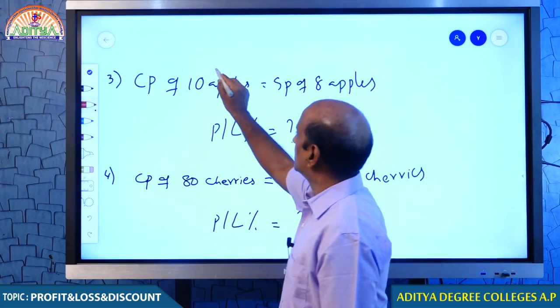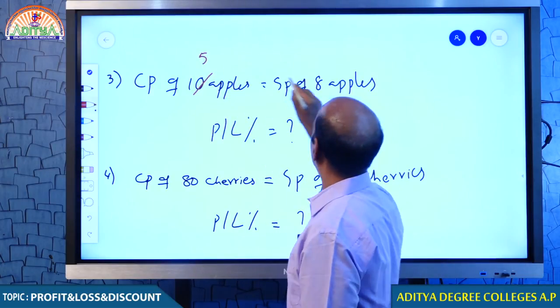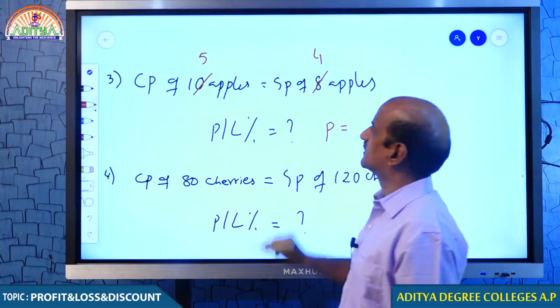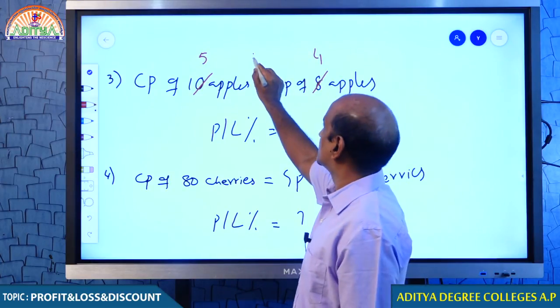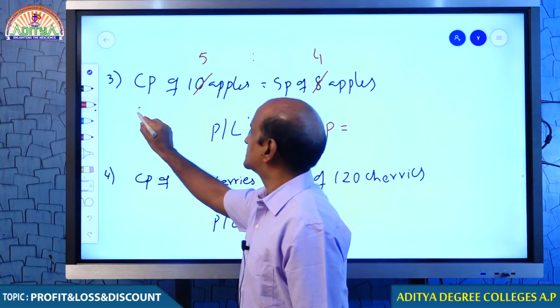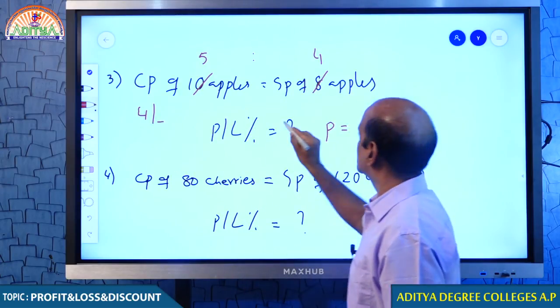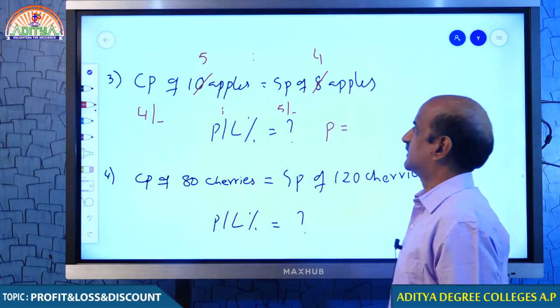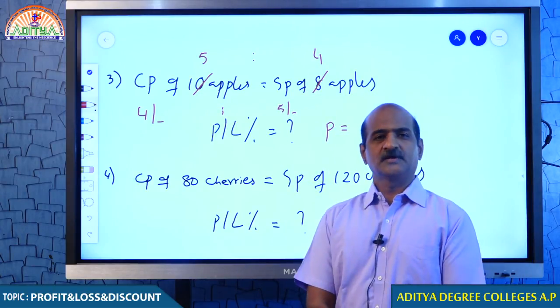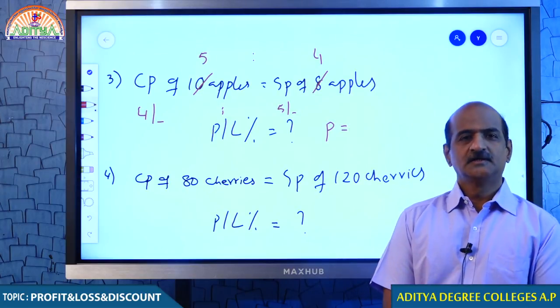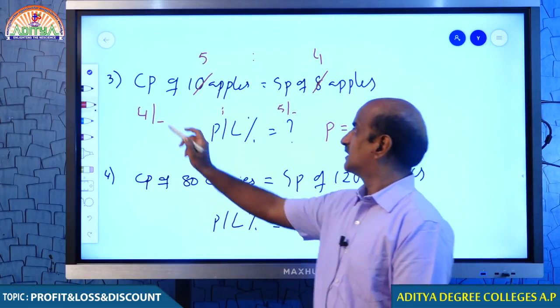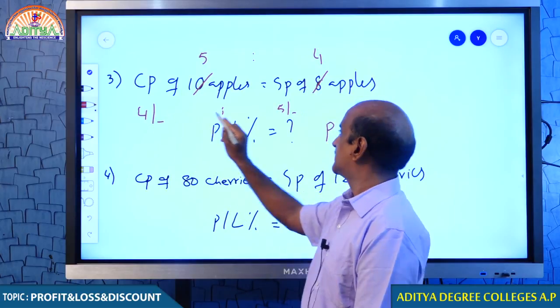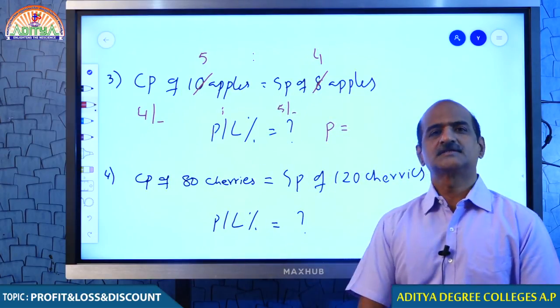When apples are in the ratio 5:4, you understand, 10 and 8, they are in the ratio 5:4, prices will be in the ratio 4:5. This means that an article bought for 4 rupees is sold for 5 rupees.